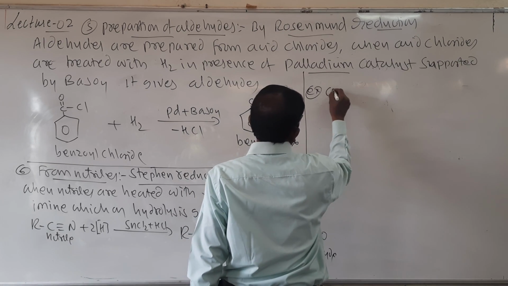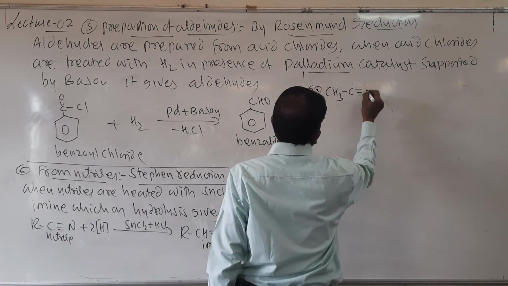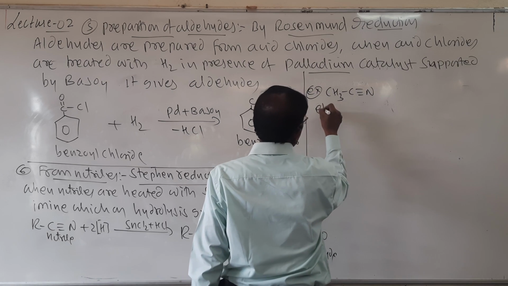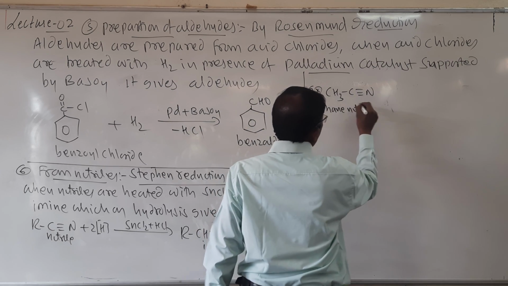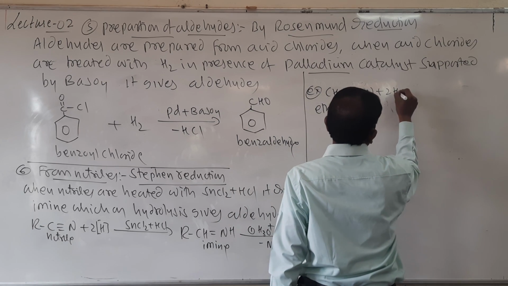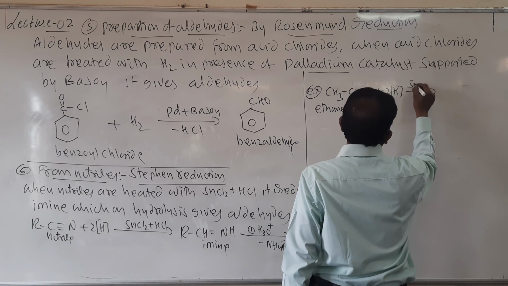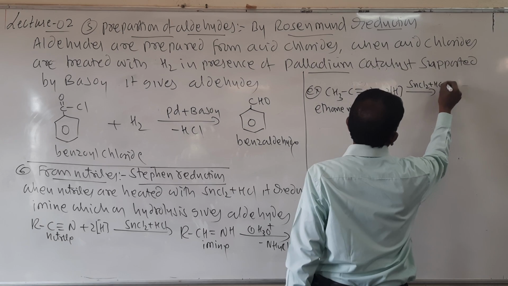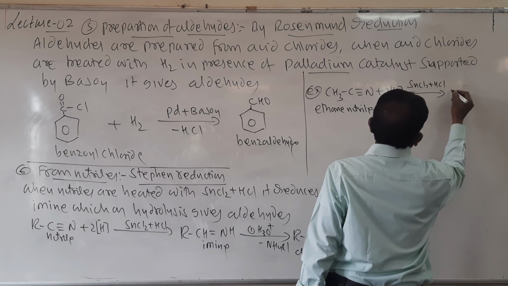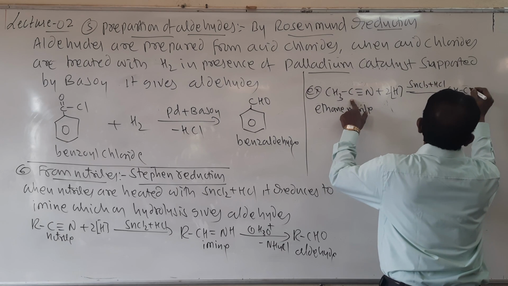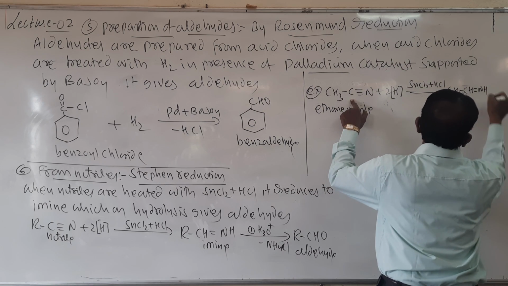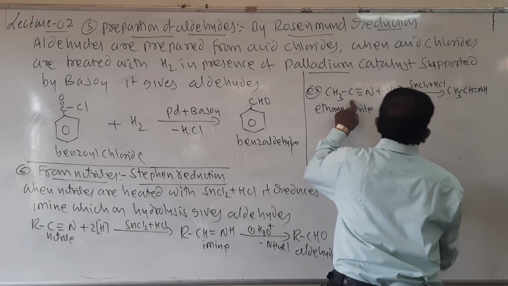Example for this, CH3, C triple bond N. It is called ethane nitrile. When this ethane nitrile is treated with stannous chloride plus HCl, it forms CH3, CH double bond NH, which is called imine.